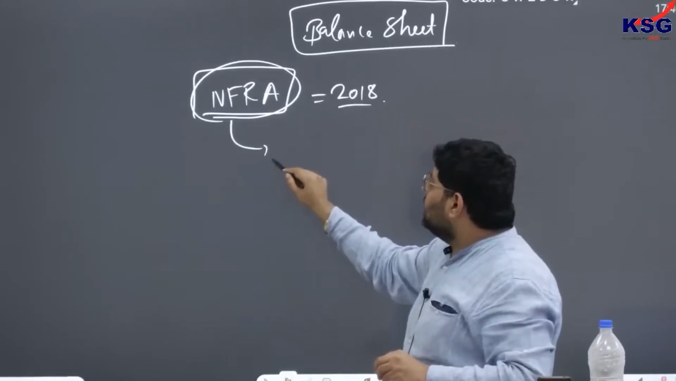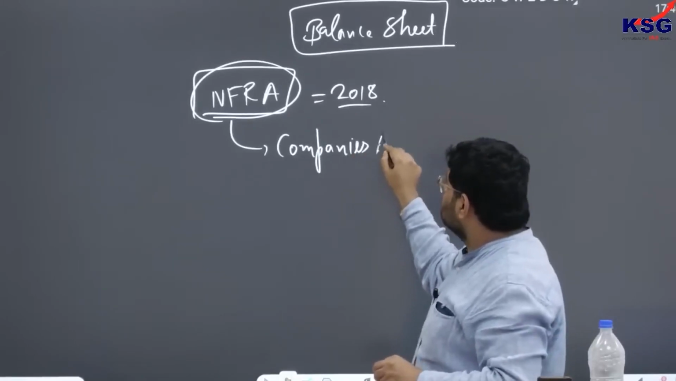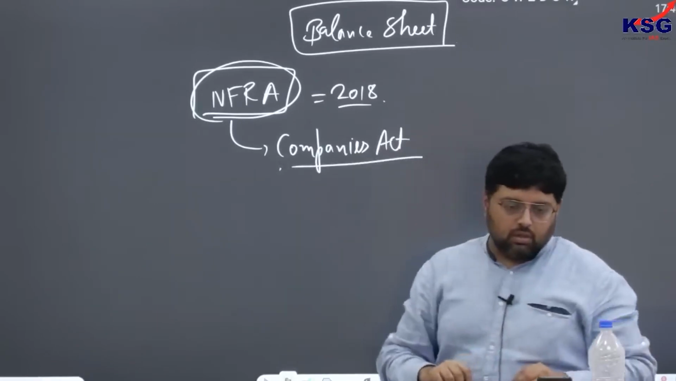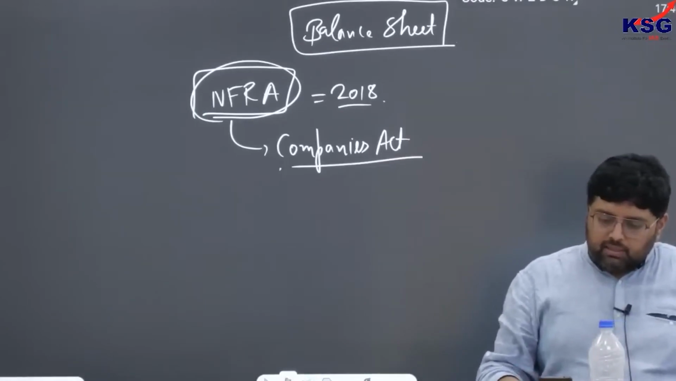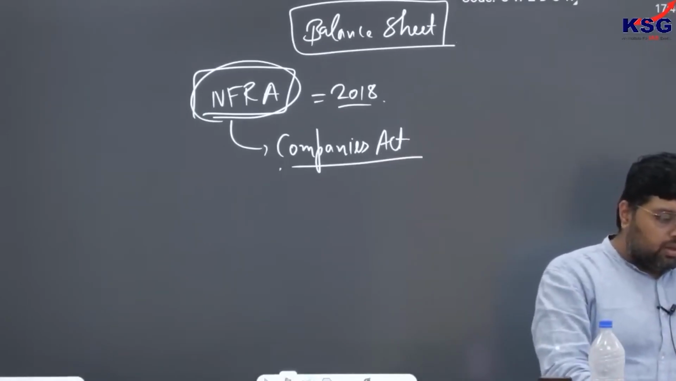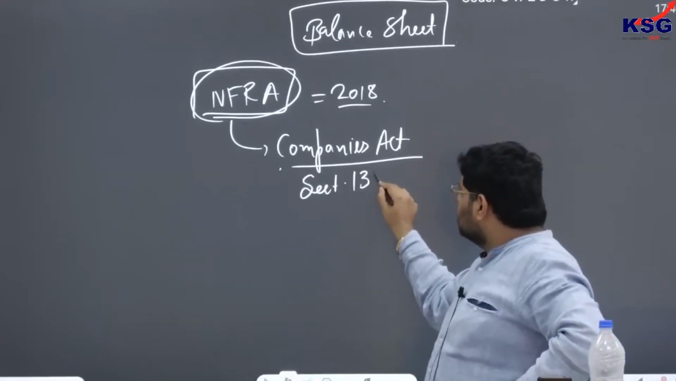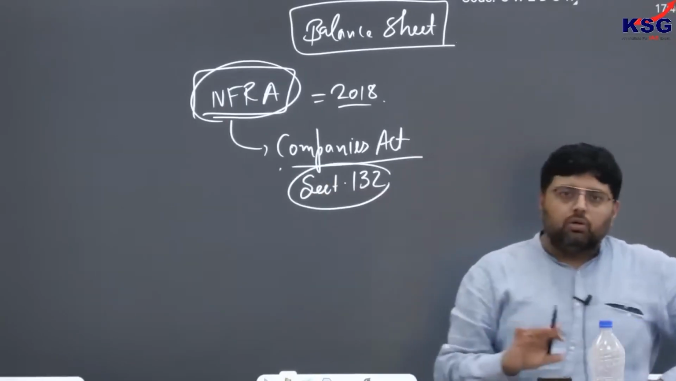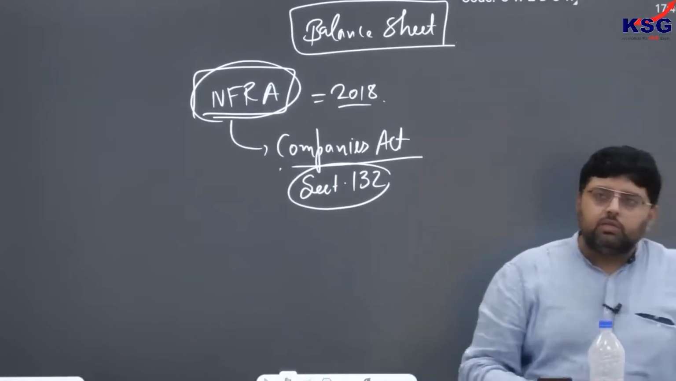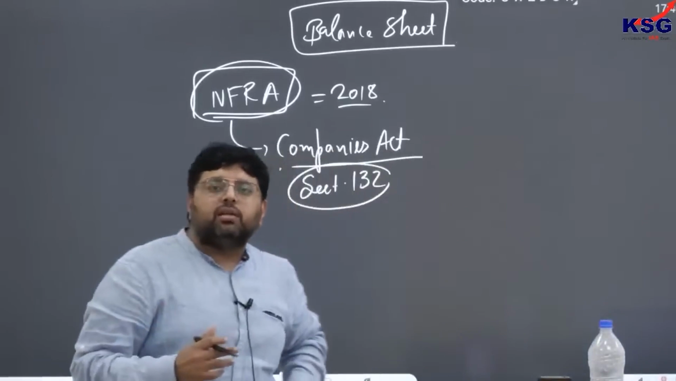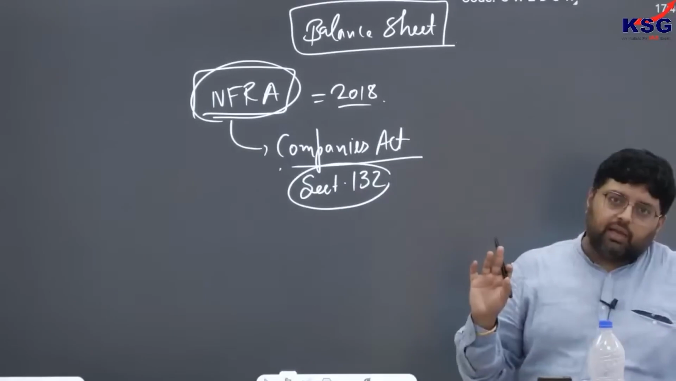This body derives its power from the Companies Act. If you want to know the exact section, it is section 132, but no need to remember the section. These facts are not important. You should know the working of this. There are so many accounting scams, and in that context we need this body, NFRA.